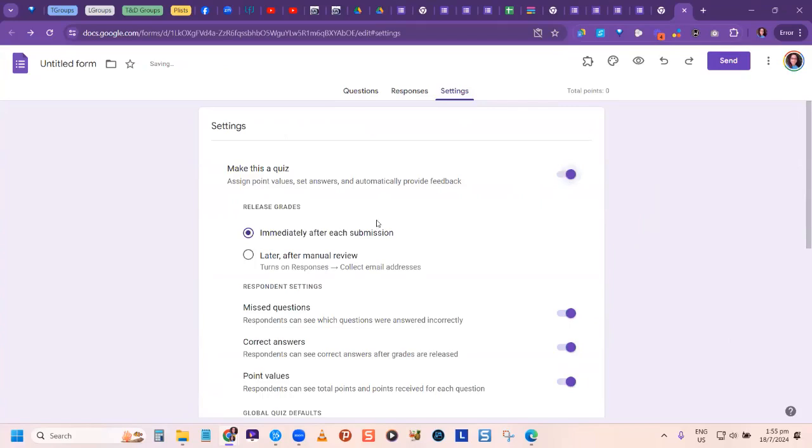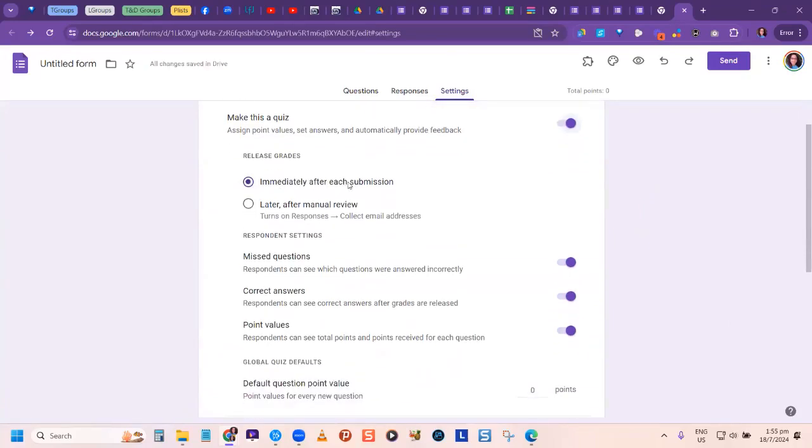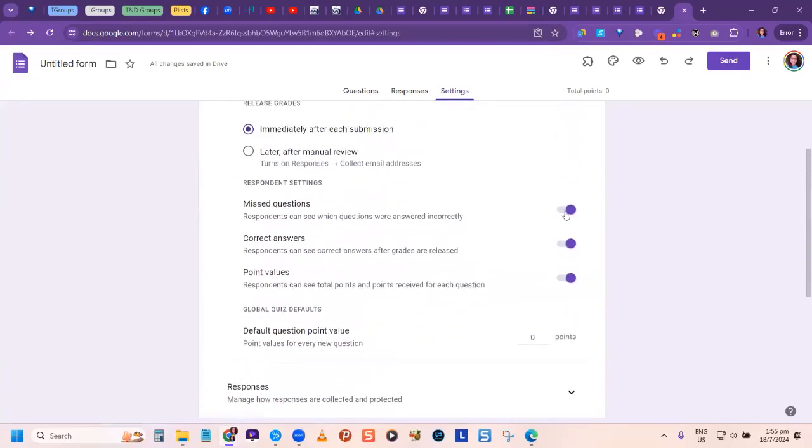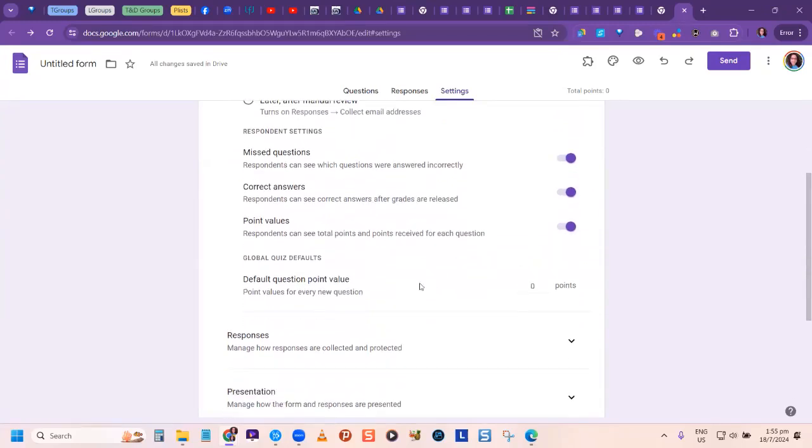Watch closely. So here it says, immediately after each submission, release the grades. Is that what you want? Or you want a later or after manual review? So we want the first one, release the grades. Here it says, missed questions. You want it to turn on so that they can see which ones are missed? Yes. Correct answers? Yes, we want it on. Point value? Yes, we want it on. Okay, so you can decide what you want on or off, but I want it on for this example.